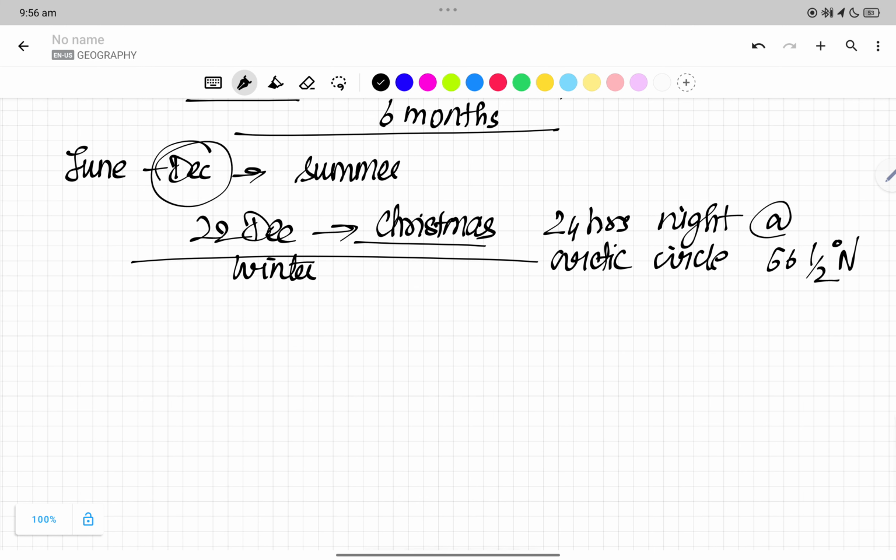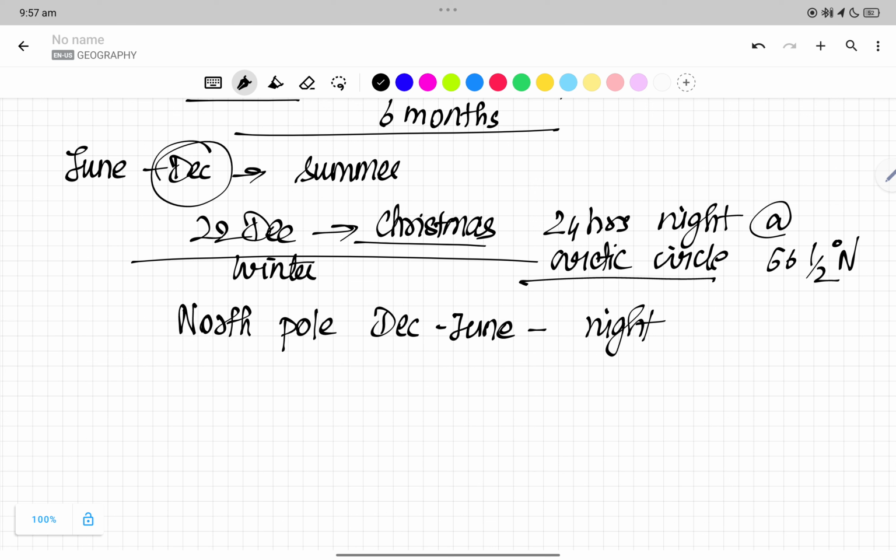Now here in the North Pole, from December till June, it is night. The North Pole has 6 months day, 6 months night. Simple rule for the North Pole. In the Arctic Circle and Antarctic Circle, we have sunlight and day and night variations.